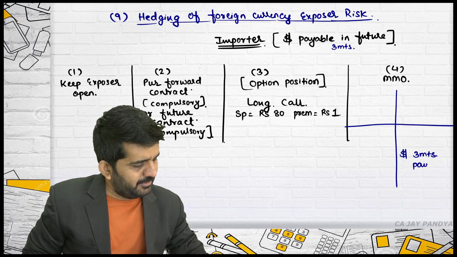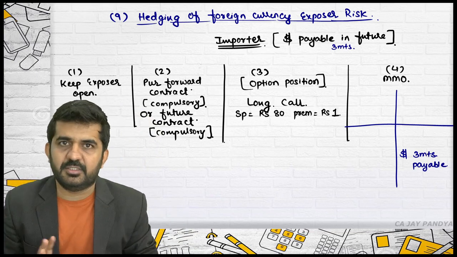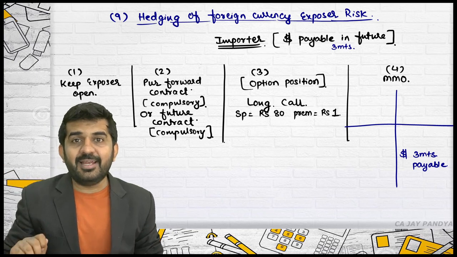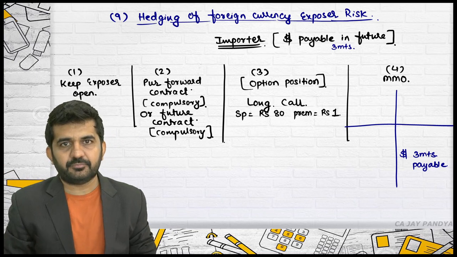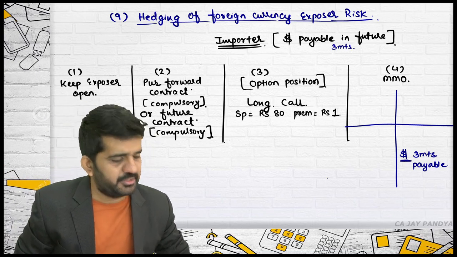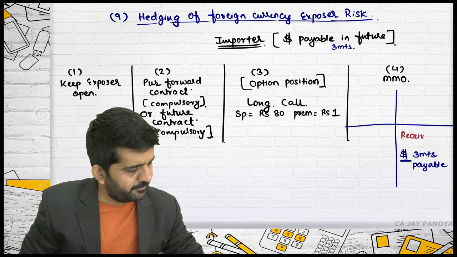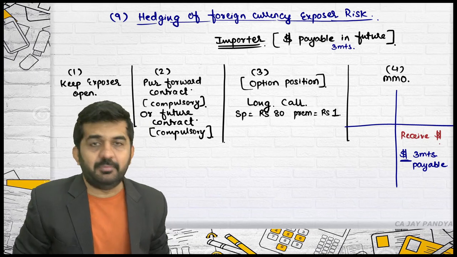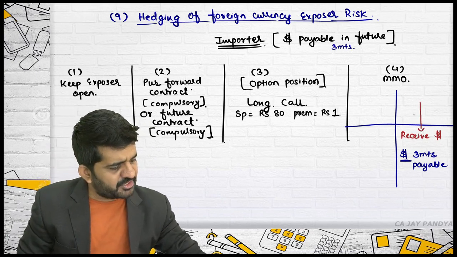It is payable to someone. Is it alright? Then draft your position in such a manner that you receive this many dollars. I'm drafting the position in such a manner that I will be receiving dollars. How can I receive dollars? If I invest in dollars.